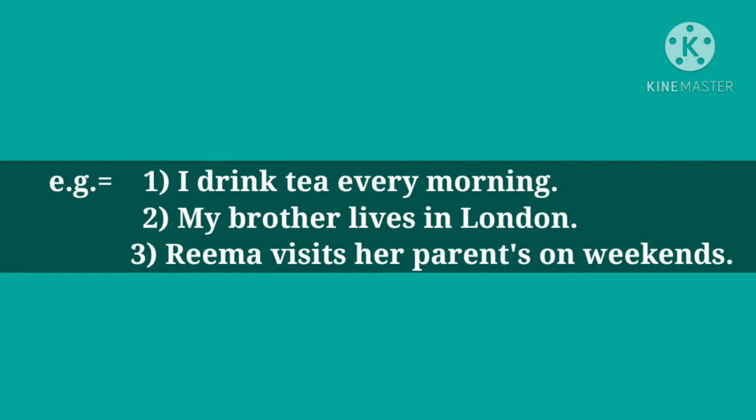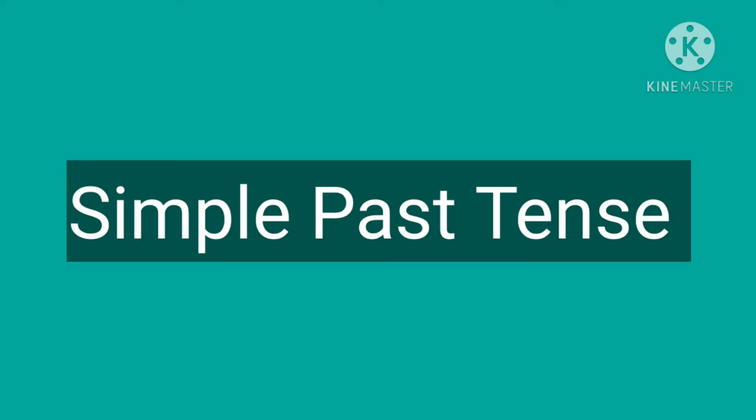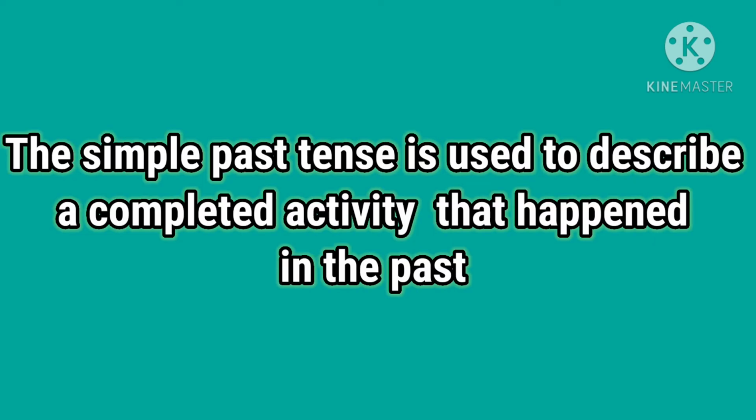Now today we will start our next part, that is simple past tense. Now student, the simple past tense is used to describe a completed activity that happened in the past, or in other words we can say it started in the past and ended in the past.